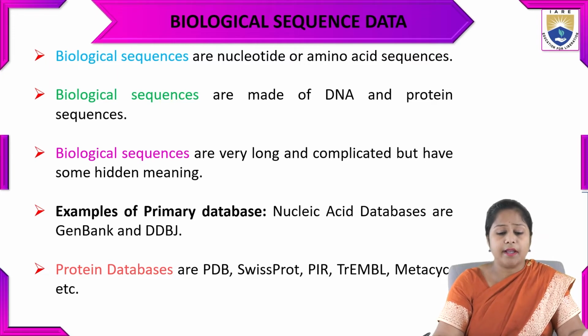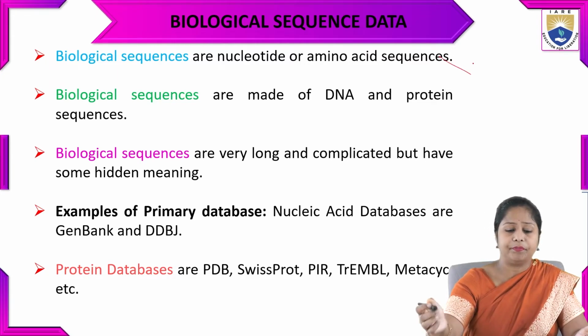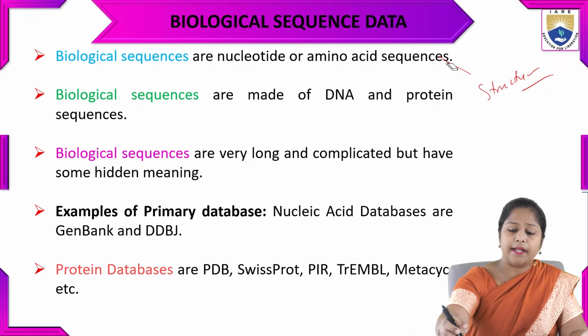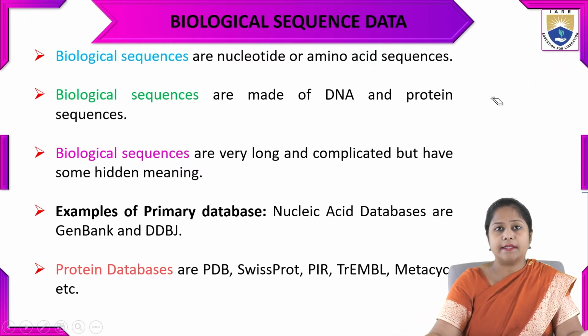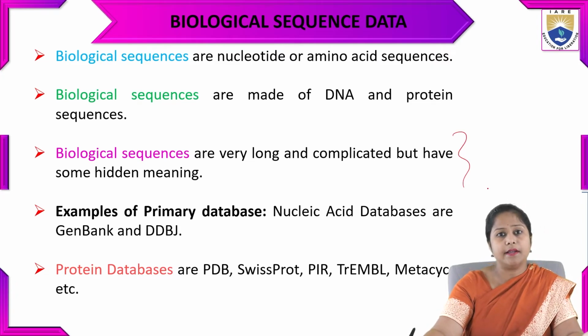That is having nucleotide or amino acid sequence structures. Biological sequences are made of DNA and proteins, which look like spikes in our body as DNA. Biological sequences are very long and complicated when we analyze that data, but they have some hidden meaning.